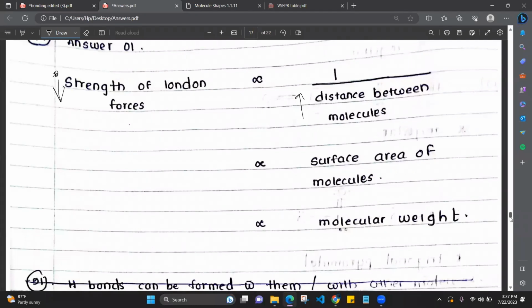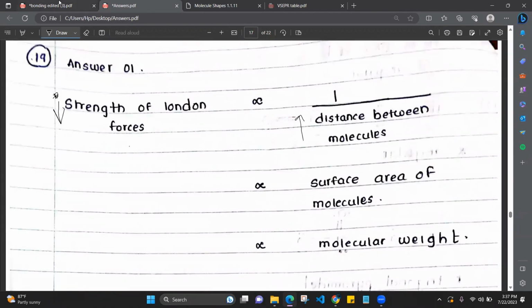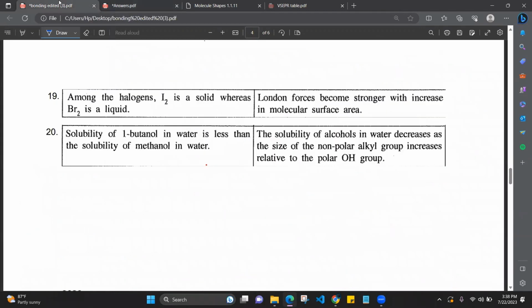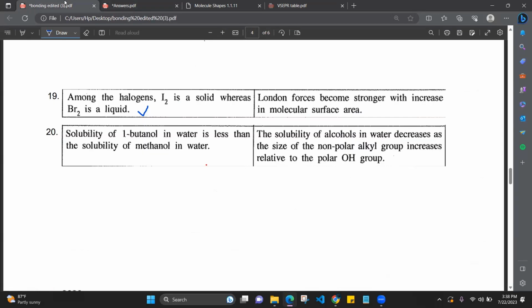Now what are they asking? Yes, it's answer number 1. We normally know that I2 is a black-purple solid, and Br2 is the only liquid halogen. So this is a correct statement, we know it by fact. Then, London forces become stronger with an increase in the surface area. That is correct. Surface area increase means it is directly proportional, so the strength of London forces increases. So that is a correct statement.